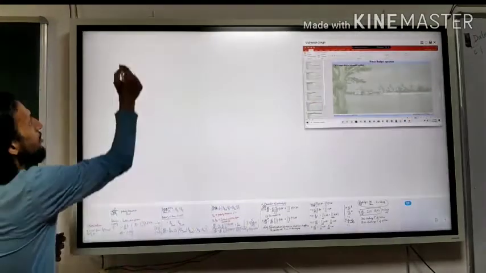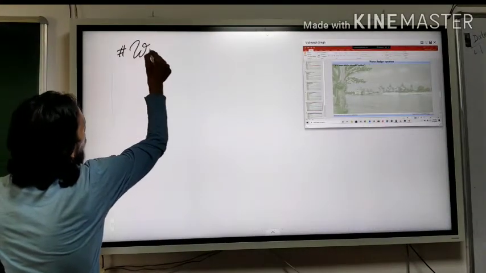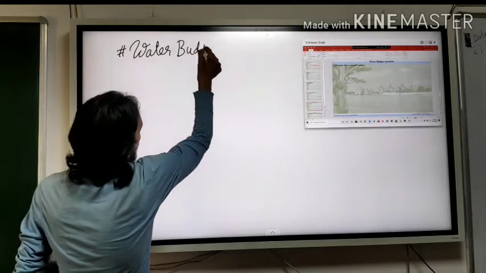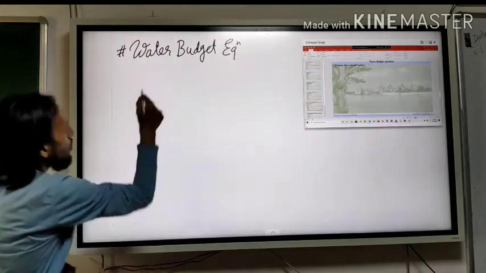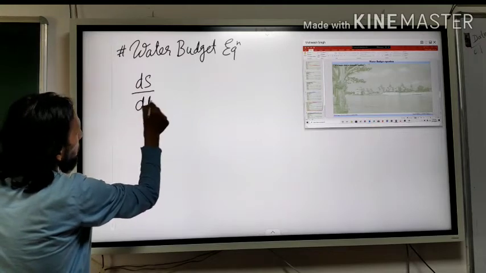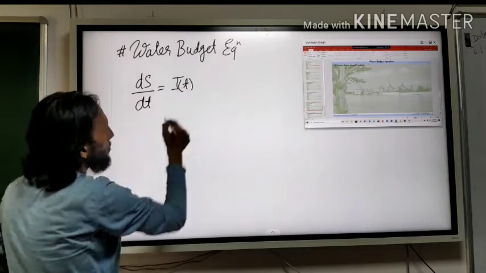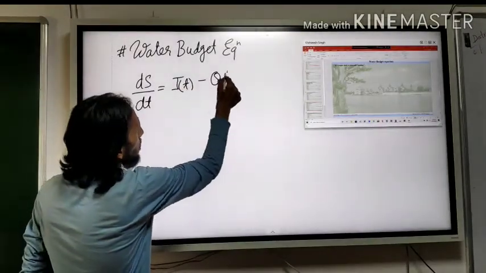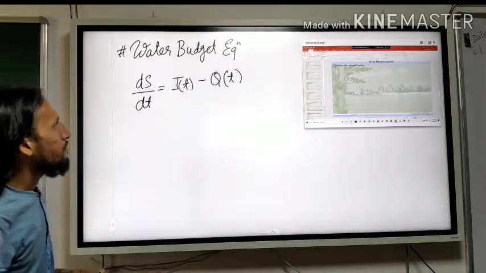So what is the continuity equation? Let me write here, water budget equation. So what was the continuity equation? dS by dt is equal to the inflow function with respect to time minus the outflow function with respect to time.